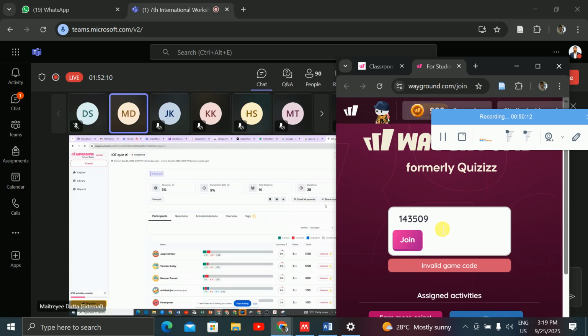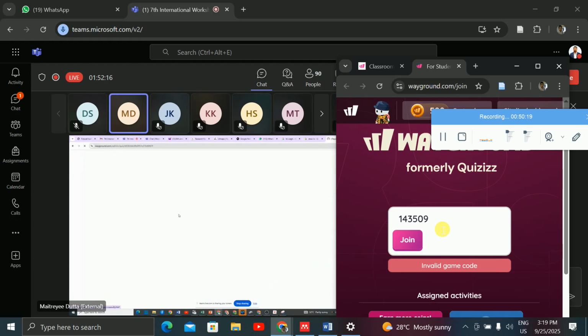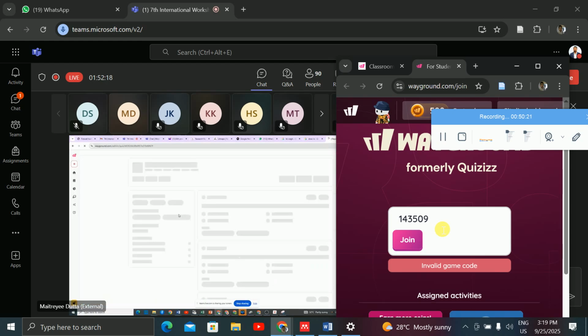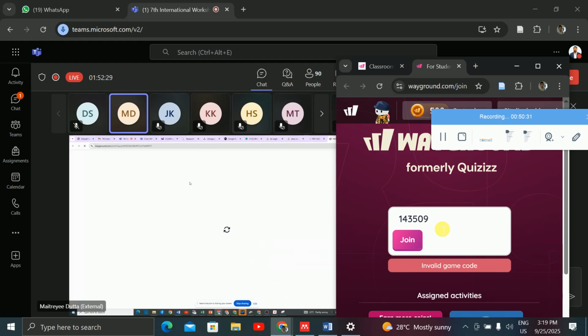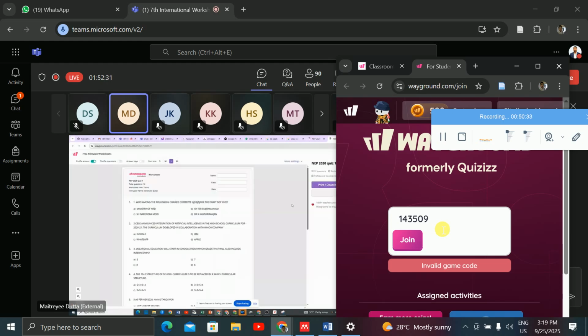Another thing I wanted to tell you: when we go to the IoT quiz or any other quiz, before starting also, you can save it or download it as a worksheet, right? As a worksheet, you can download it in printed form, print it, and after that give it to your students.